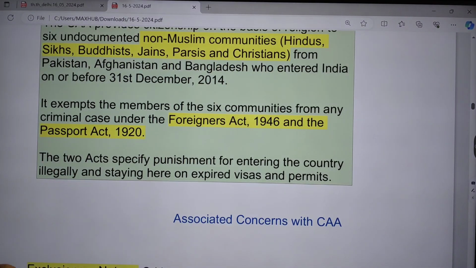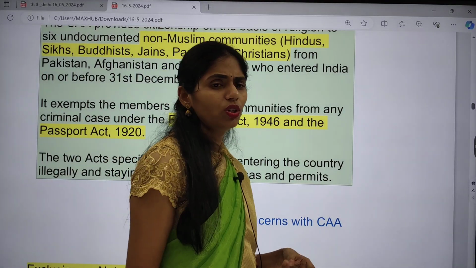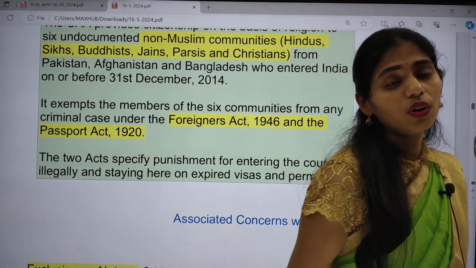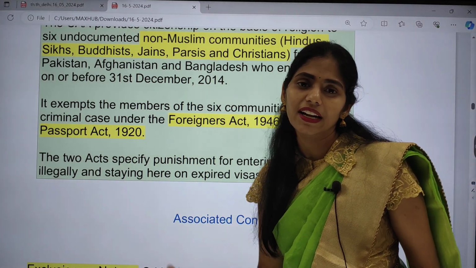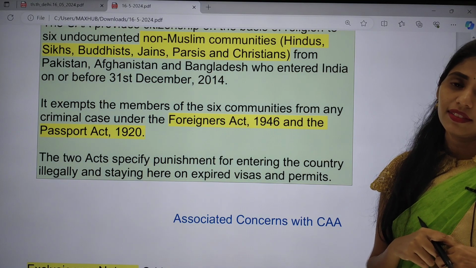And next, one question that may arise in your mind is, they are migrants, so they entered India illegally, or they are staying in India after the completion of their passport or validity time, right? So there is one exclusion to getting citizenship here.